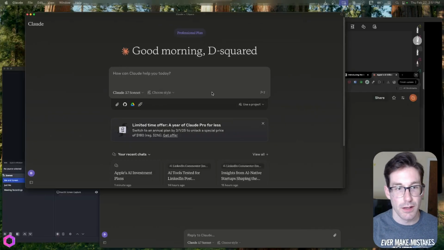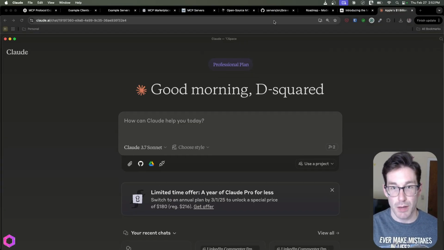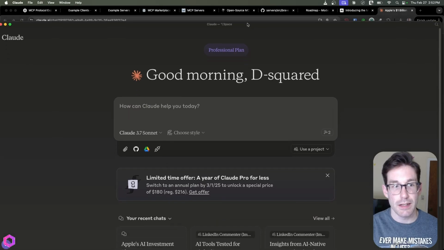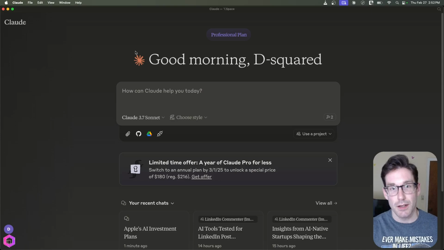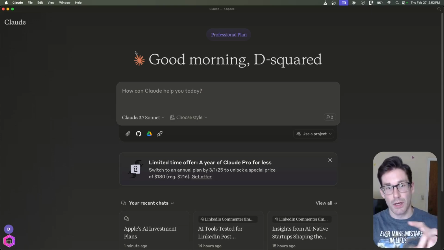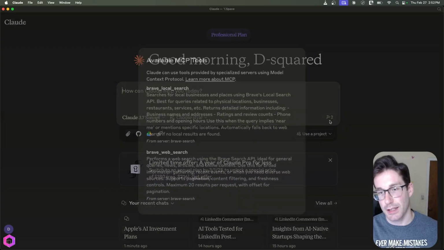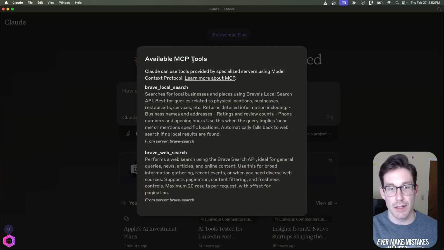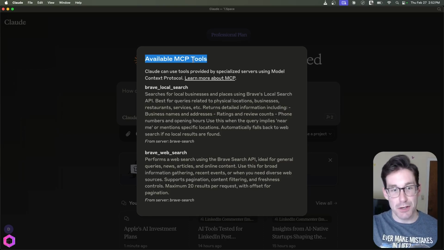Now, the next one here is Claude again, but this is Claude on my device. What you just saw there was Claude in the browser, a Google Chrome browser. And this is the desktop Claude. What I've done with desktop Claude is set up MCP, a specific tool with a protocol to research things online. If you look at this little hammer down here and select it, these are my MCP tools. These are tools that allow me to extend my AI's ability to get new data sets and take specific actions. And the tool I'm using right here is Brave Browser Search. It's allowing me to do local search on my machine and also web search.